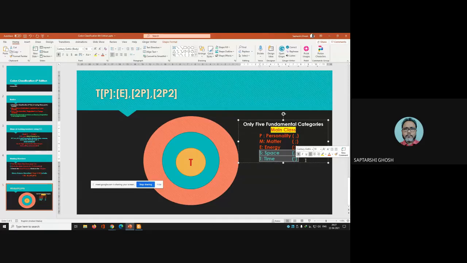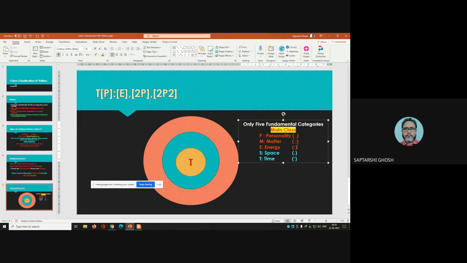But personality, matter, and energy, these three things are given in the facet formula according to the very nature of the subject. There may not be the concept of matter, there may not be the concept of energy, there may be the concept of personality, but others are not there. So a lot of such classes are there, and whenever we do practice, we will understand this.